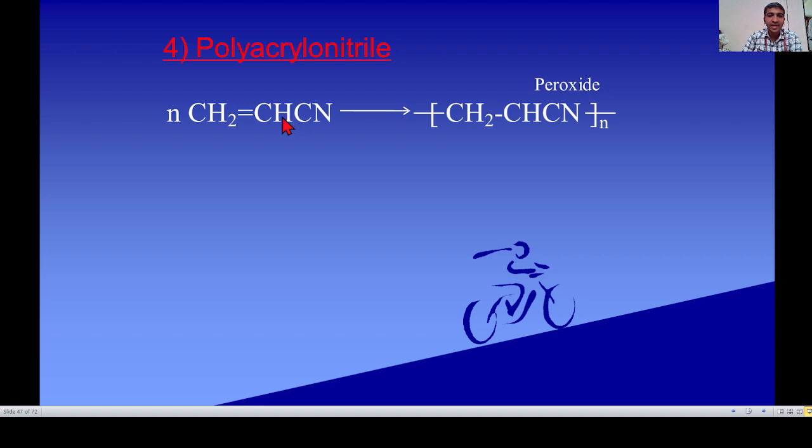This vinyl cyanide undergoes polymerization in presence of peroxide. The reaction is carried out in presence of peroxide. This is acrylonitrile, this is polyacrylonitrile.